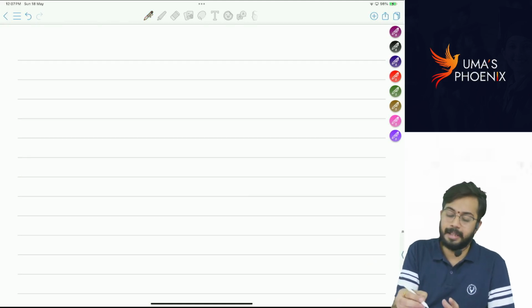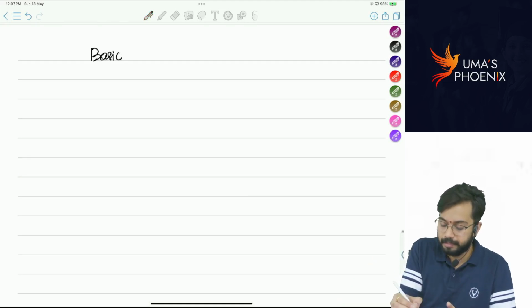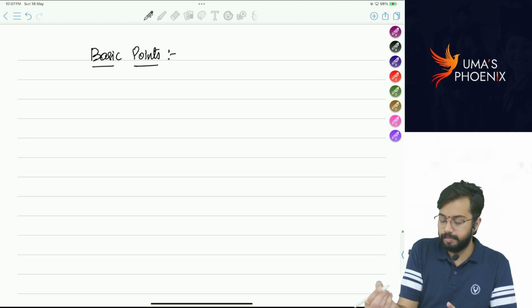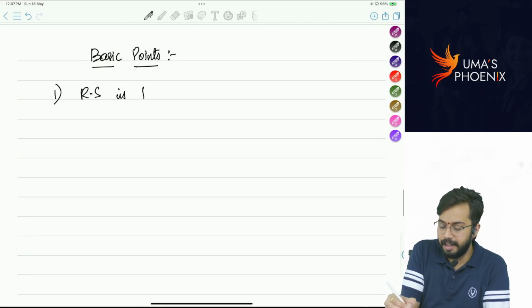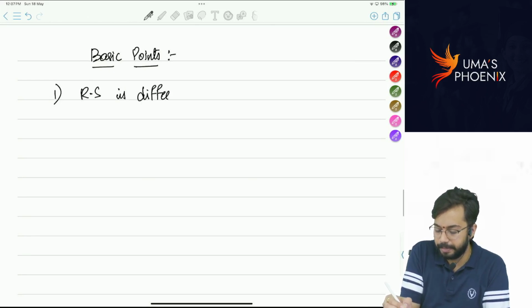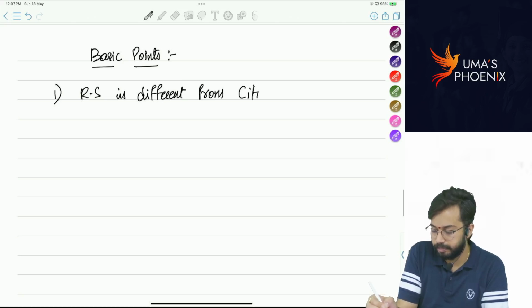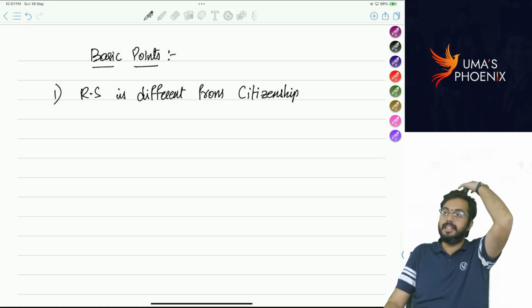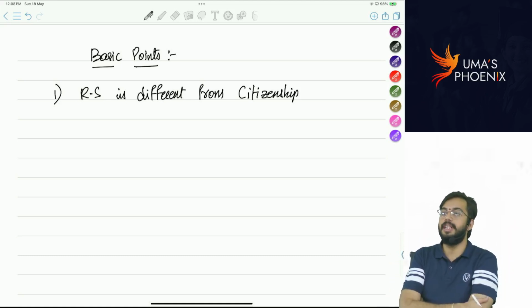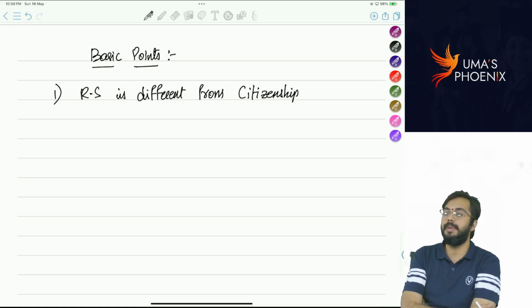Next, basic points. Residential status is different from citizenship. Shall I explain this point?